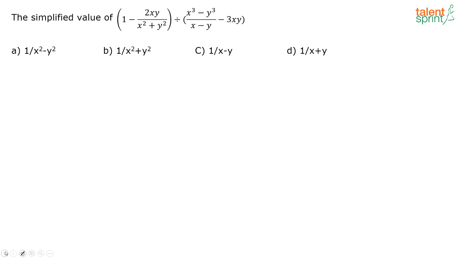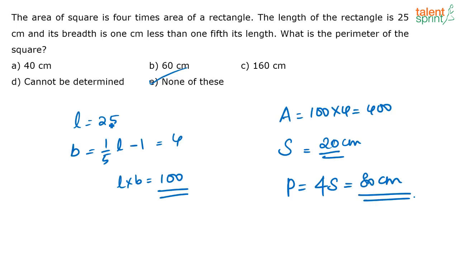Divya says repeat. Divya, see, it is given that length of a rectangle is 25 centimeter, its breadth is 1 centimeter less than 1/5 of its length. So what is the formula to find the breadth? Length L by 5, 1/5 of the length minus 1, that is equal to, you know length is 25, you put 25 here, you get 4.